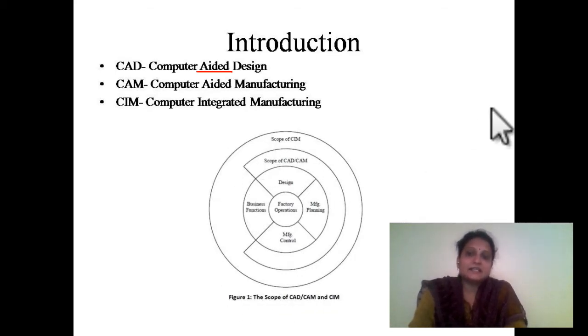Integrated in the sense, see, we have learned integrations in our previous classes. So here the symbol of integration itself is S, elongated S. It means the summation of the things. So here CAD, CAM along with the business functions, combining of these three things, is the scope of CIM. It is computer integrated manufacturing.